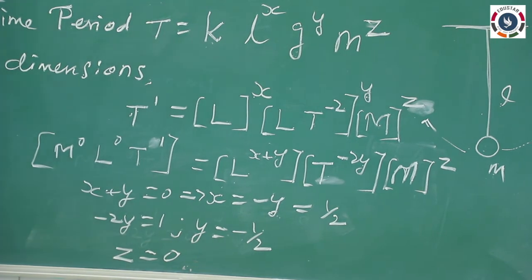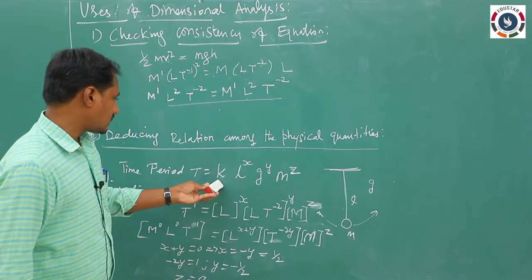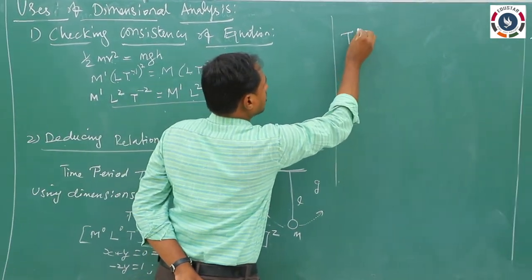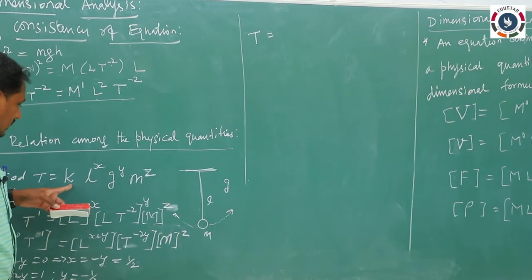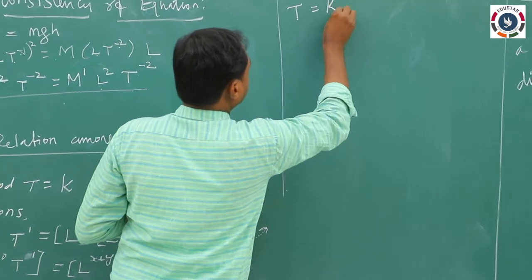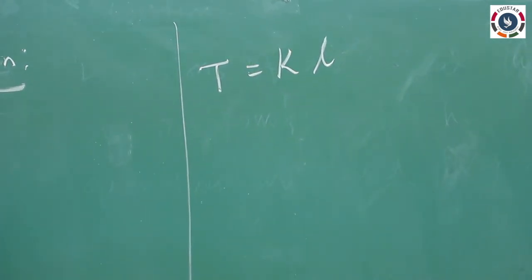Applying these powers to the first equation, the formula for the time period is T equal to k into L to the power x, with x equal to 1 by 2, g to the power y with y equal to minus 1 by 2, and M to the power z with z equal to 0.